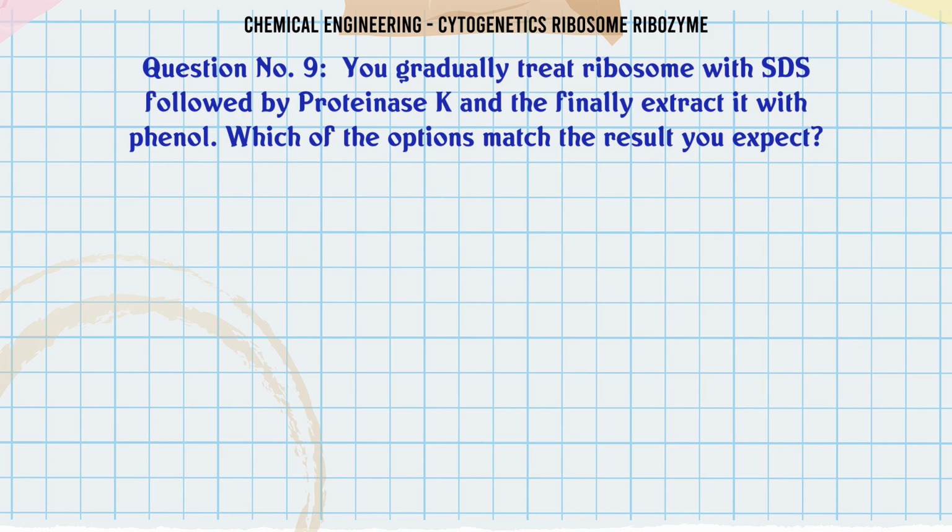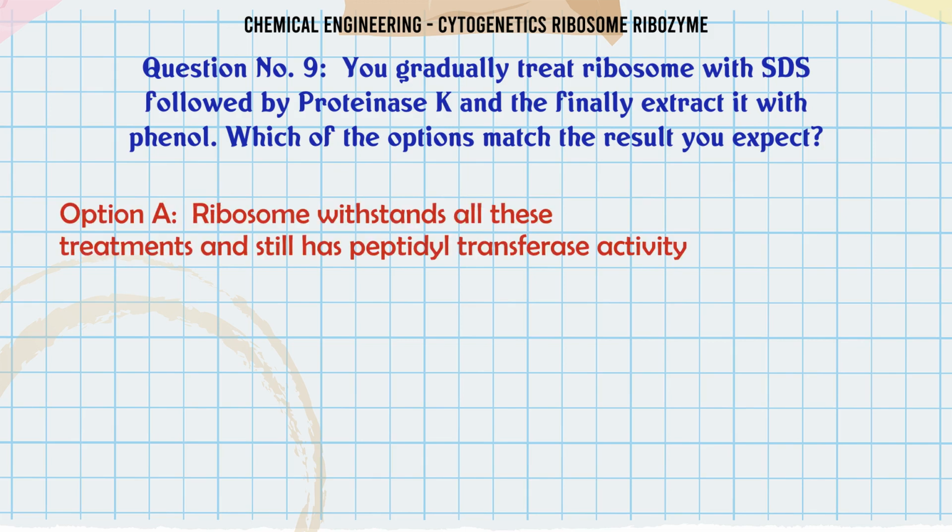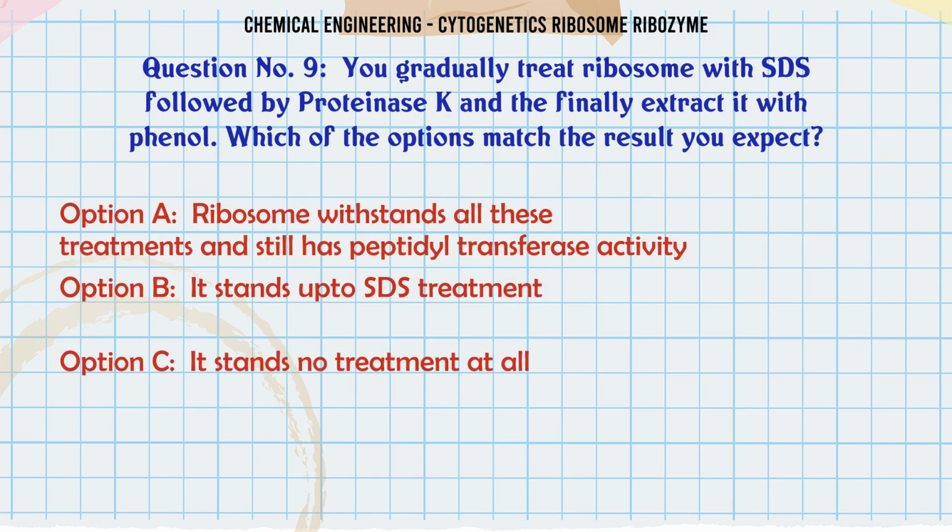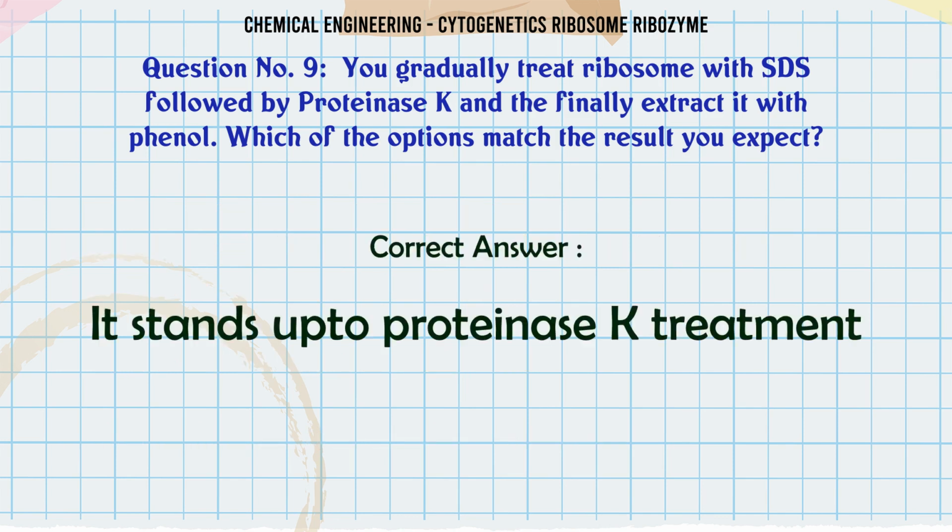You gradually treat ribosome with SDS followed by proteinase K and finally extract it with phenol. Which of the options match the result you expect? A. Ribosome withstands all these treatments and still has peptidyl transferase activity. B. It stands up to SDS treatment. C. It stands no treatment at all. D. It stands up to proteinase K treatment. The correct answer is it stands up to proteinase K treatment.